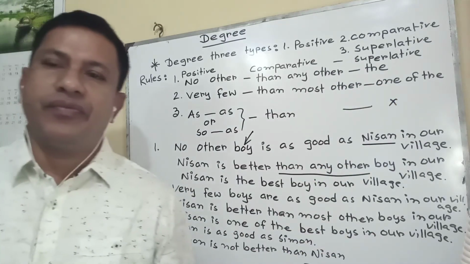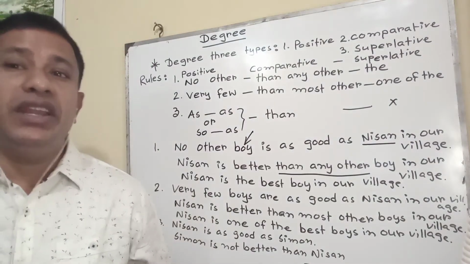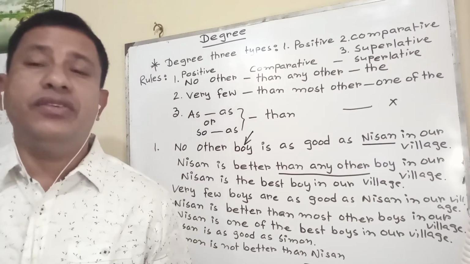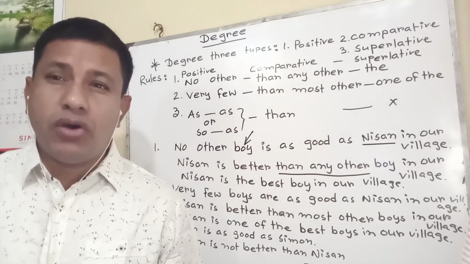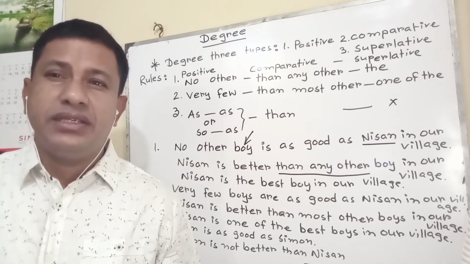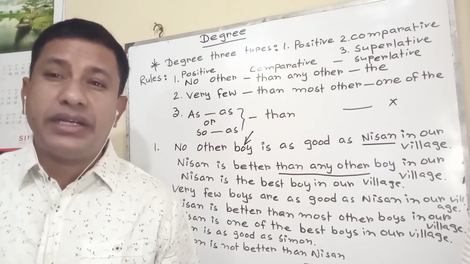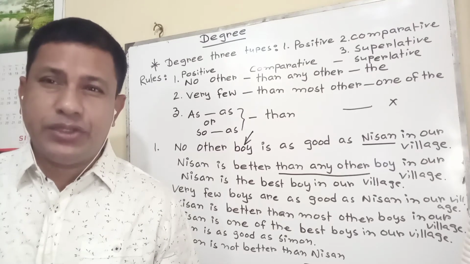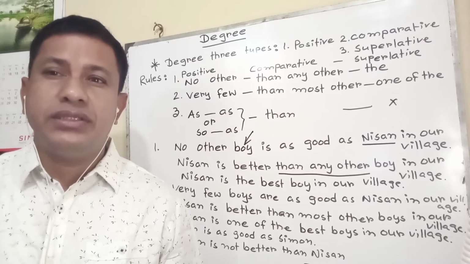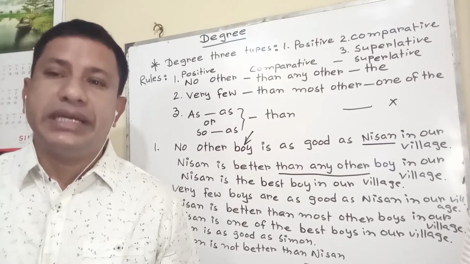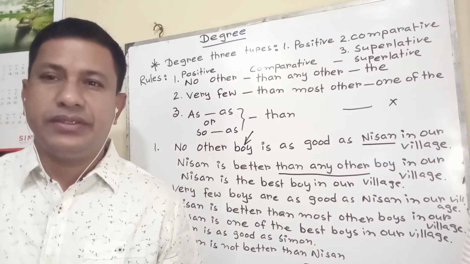In this way, I am giving more examples, such as: Very few girls are as honest as Ritu. Ritu is more honest than most other girls. Write down the sentence.